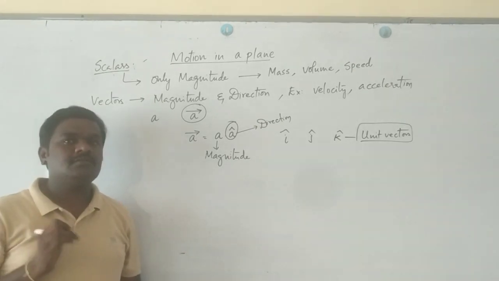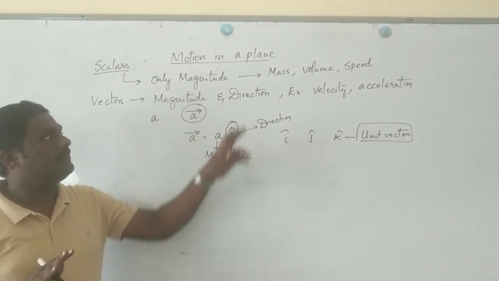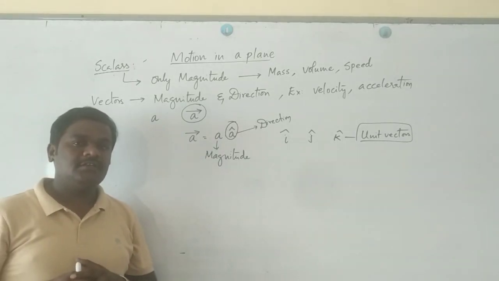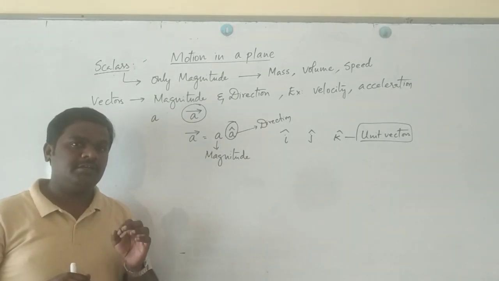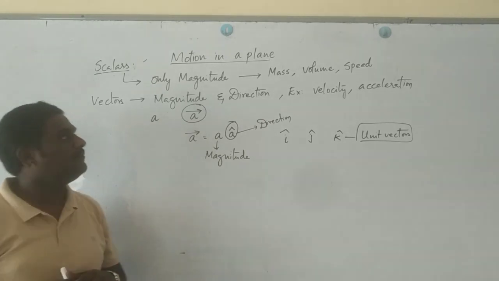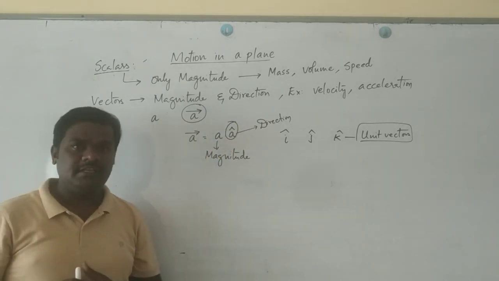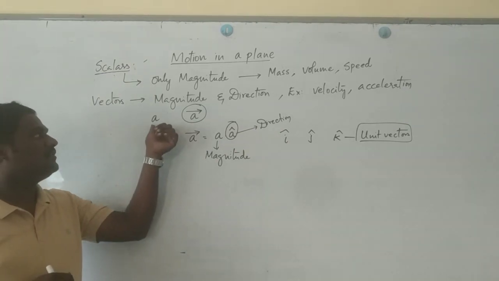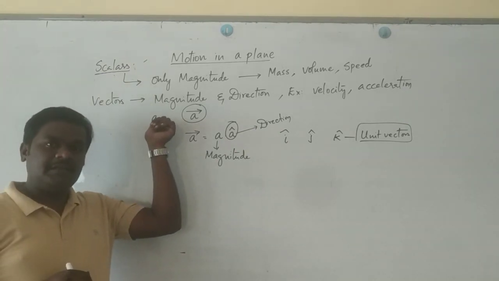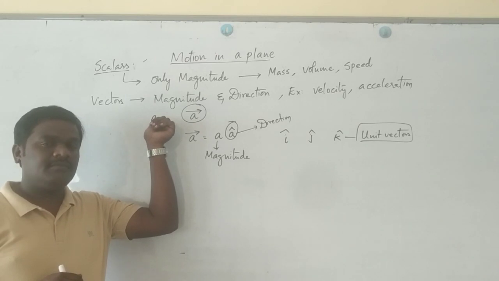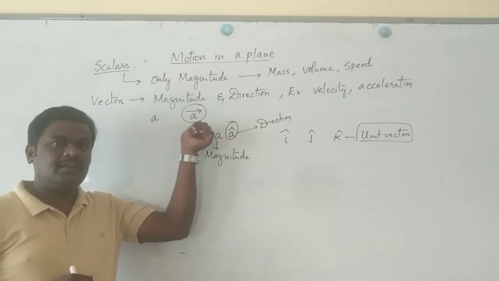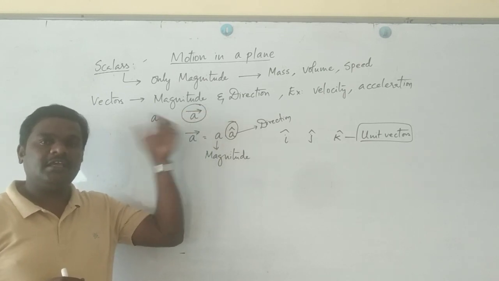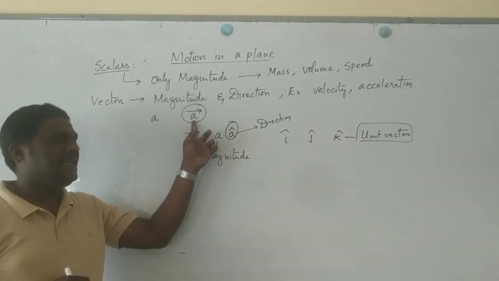As a summary, I repeat the definition. Scalars are those physical quantities, for example mass, volume, speed, which have only magnitude. Vectors are those physical quantities which have both magnitude as well as direction, for example velocity and acceleration. You can use any alphabet to represent a scalar, and to represent a vector, an arrow mark is introduced at the top of the alphabet, pronounced as A bar.